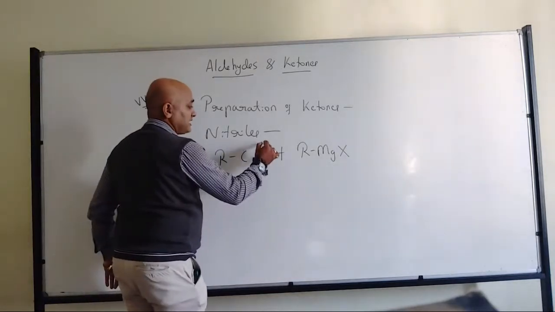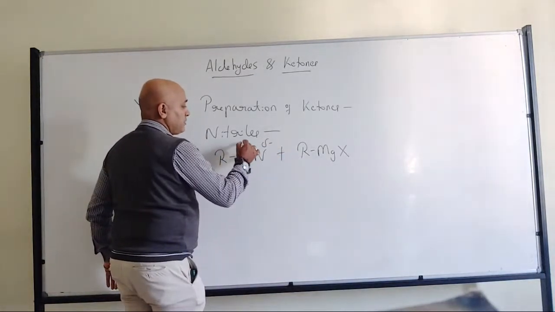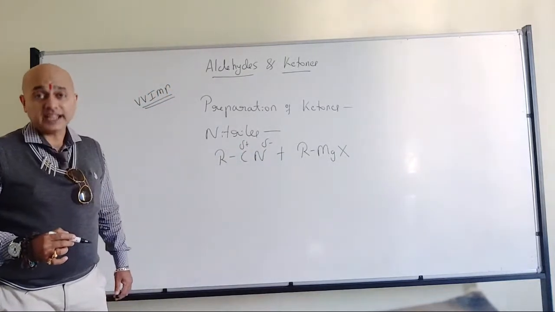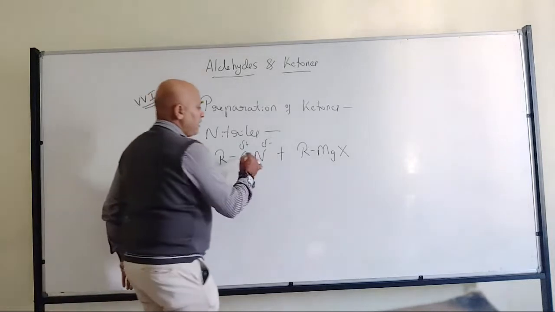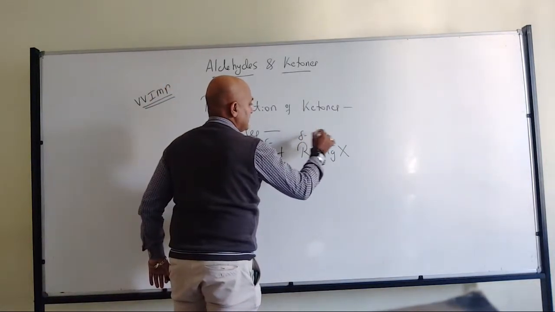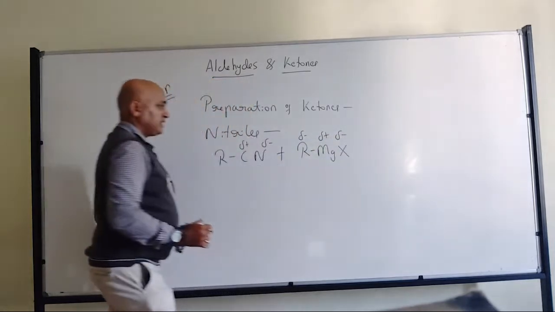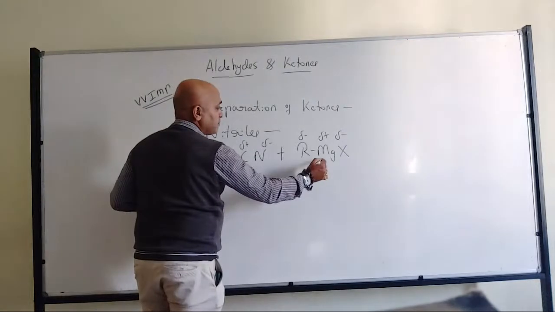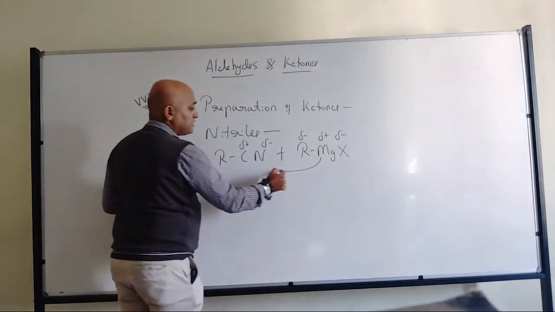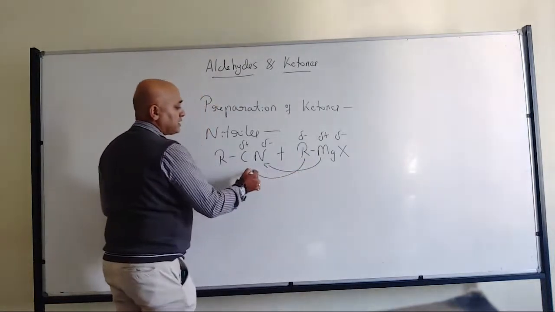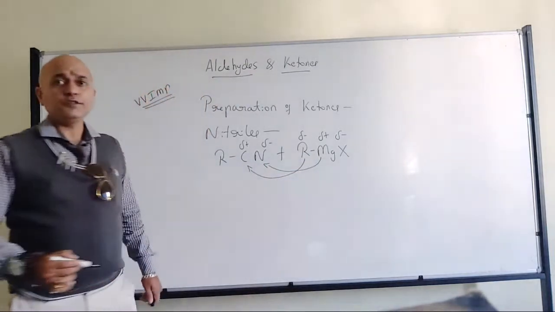What I mean is negative and positive, because nitrogen is electronegative. So the positive part should go with the negative part, and the negative part should go with the positive part.